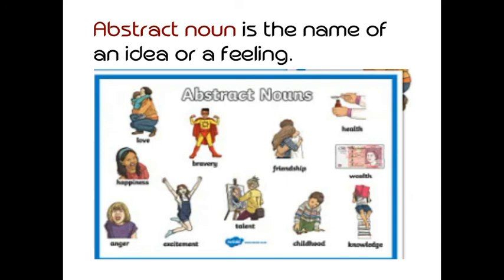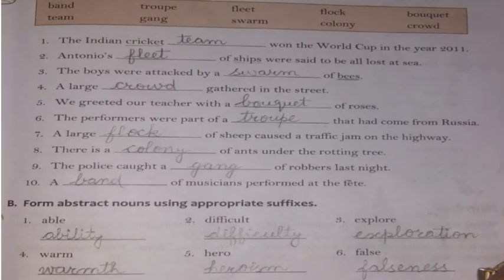Wisdom, that is the cleverness. So these all are feelings that you cannot touch or see. Okay, so here are some more book exercises. Use the collective noun given in the box to complete these sentences. So first is, the Indian cricket dash won the World Cup in the year 2011.